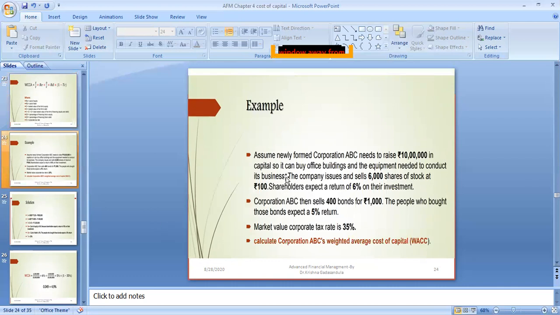And here is one example. Assume that a newly formed corporation, ABC, needs to raise 1 million in capital so it can buy office buildings and equipment needed to conduct its business. The company issues and sells 6,000 shares of stock. The 1 million is the debt. Now for equity, they are selling 6,000 shares of stock at 100 each. Shareholders expect a return of 6%.